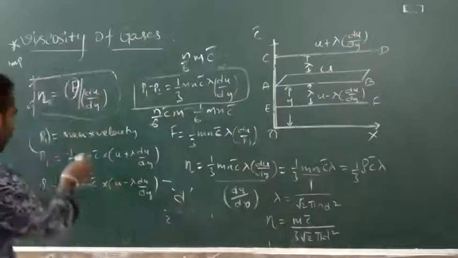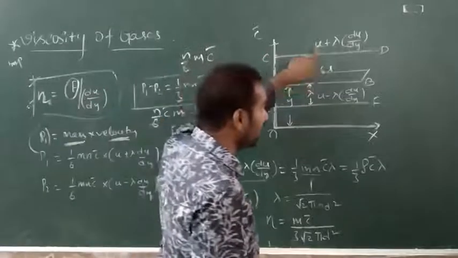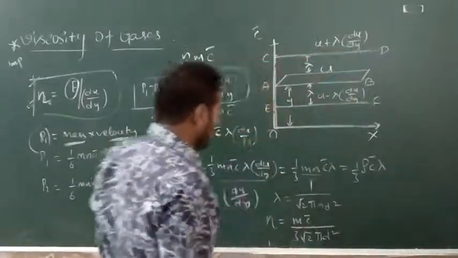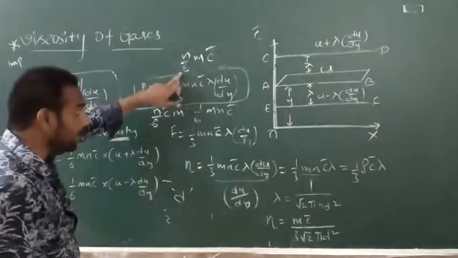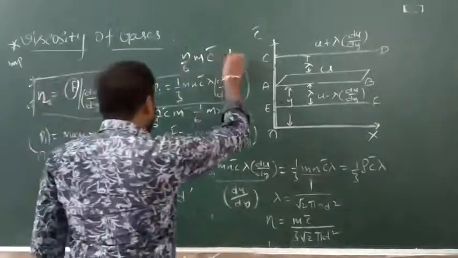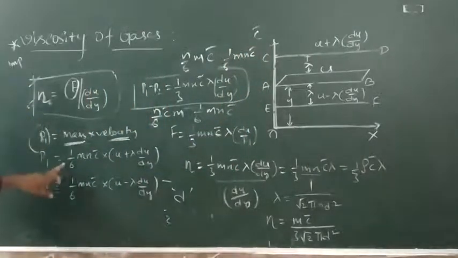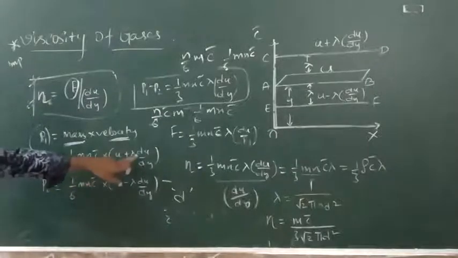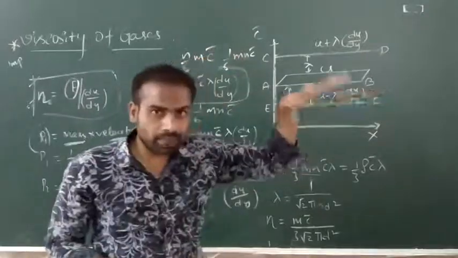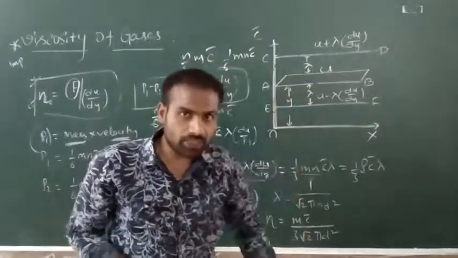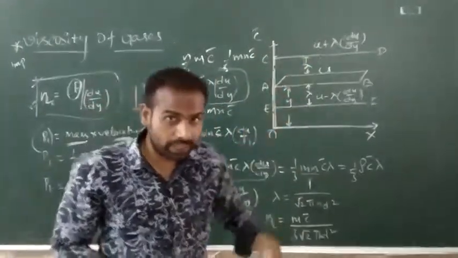Now, we have the mass. Next, we have to find the velocity. The velocity of the CD layer is u plus lambda du by dy. Substituting that, n by 6 m c bar can be written as 1 by 6 mn c bar, so 1 by 6 mn c bar into u plus lambda du by dy is the momentum of the CD layer. This momentum will be transferred to the EF layer, because momentum is transferred from a higher layer to a lower layer.